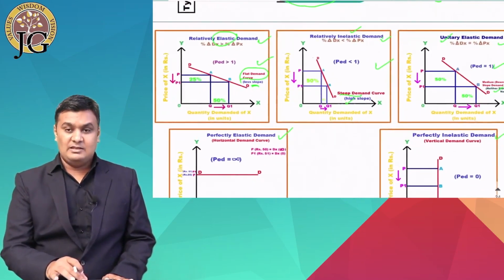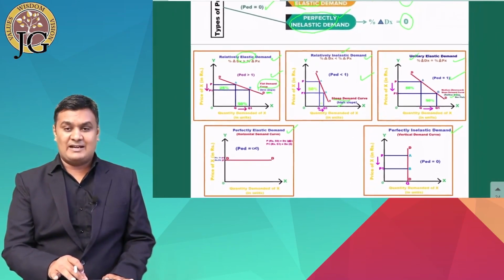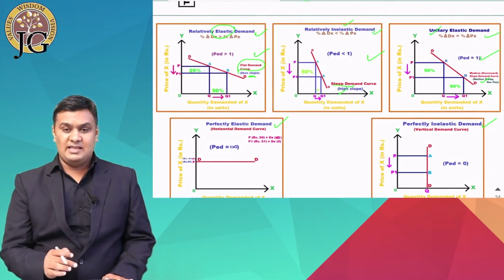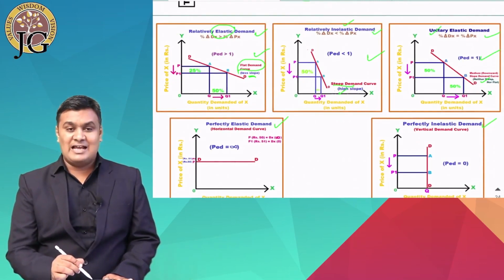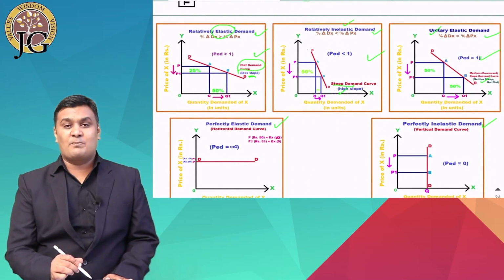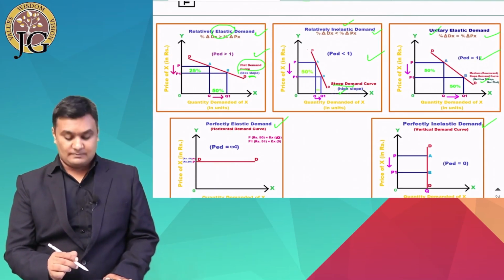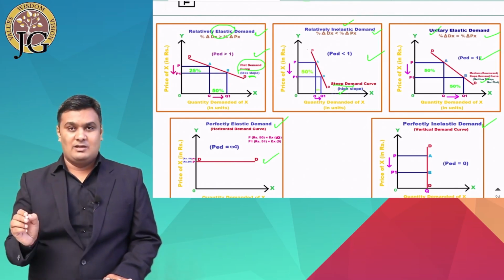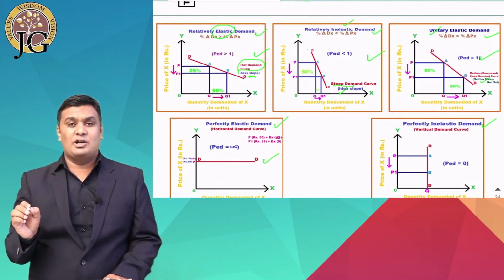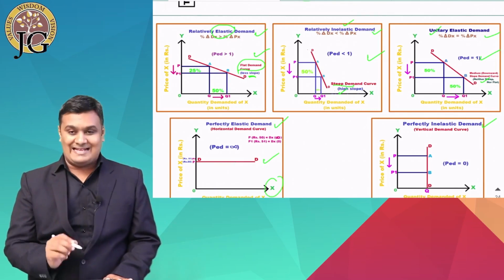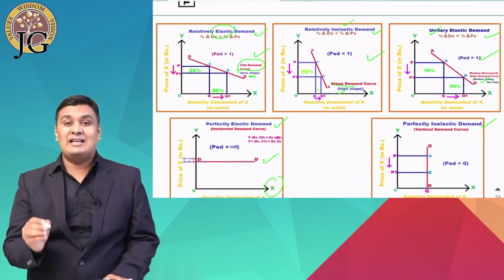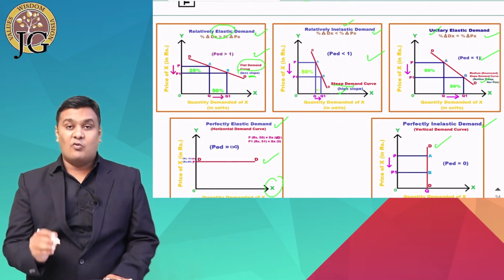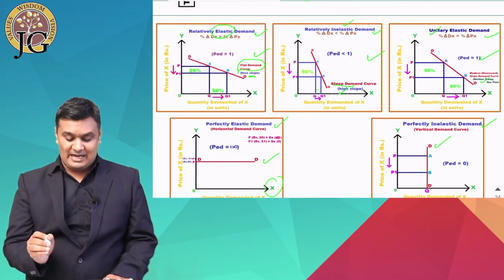In the other two types, perfectly elastic demand and perfectly inelastic demand, you can see that in case of perfectly elastic demand, which is seen in a perfect competition market, the demand curve is a straight horizontal line, parallel to the x-axis. And in case of perfectly inelastic demand, the demand curve is a vertical straight line, parallel to the y-axis.